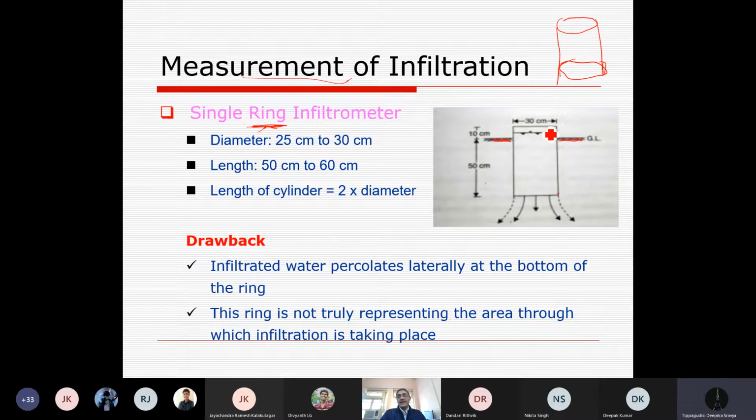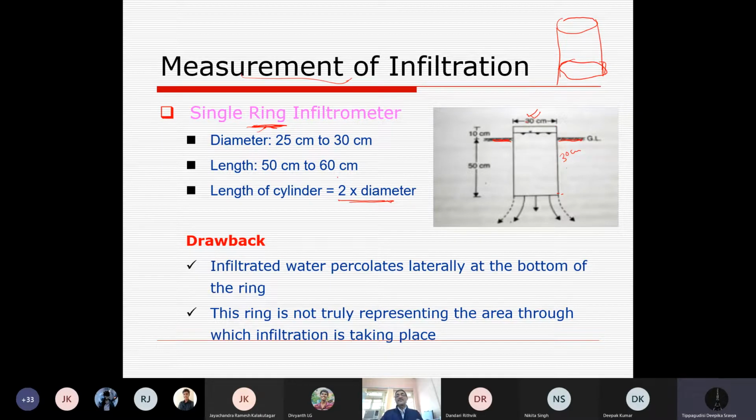Its diameter varies from 25 to 30 centimeters, but 30 centimeters is quite common. Length of the cylinder varies from 50 to 60 centimeters, though sometimes it is 30 centimeters as well. Here we have a 30 centimeter diameter and 30 centimeter depth, but generally it varies from 50 to 60 centimeters. Usually the length of the cylinder is 2 times the diameter. That's why it is given here, but you can use any.